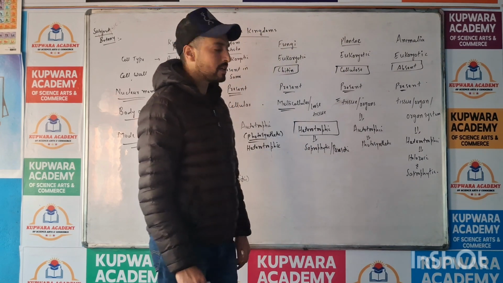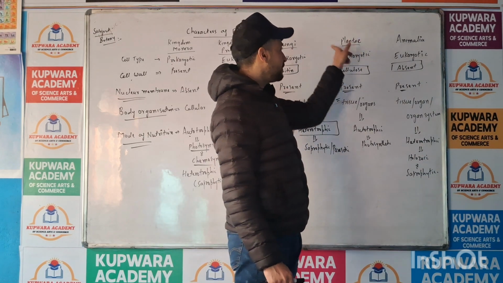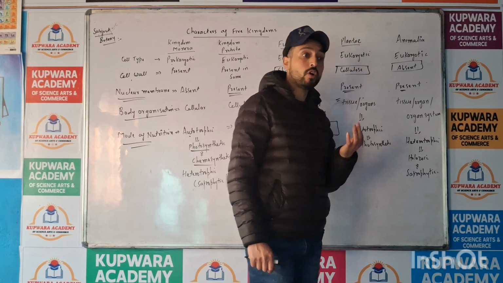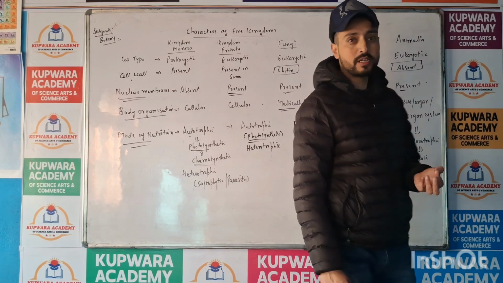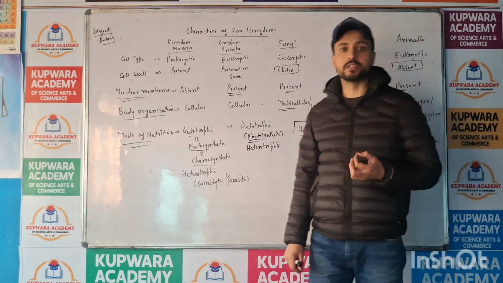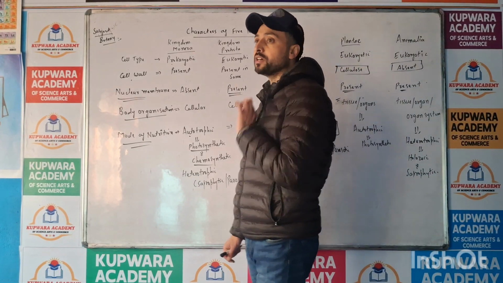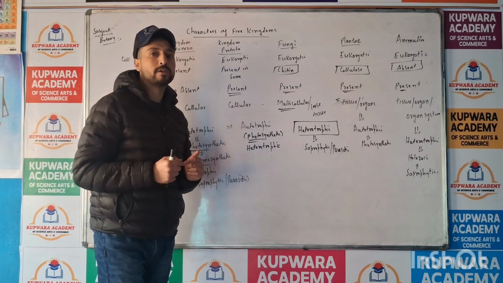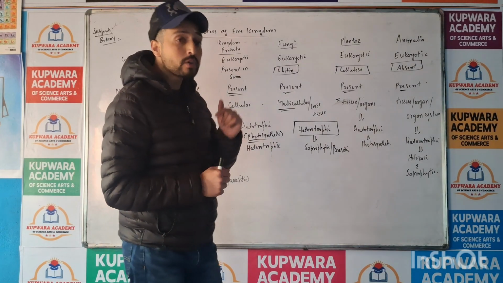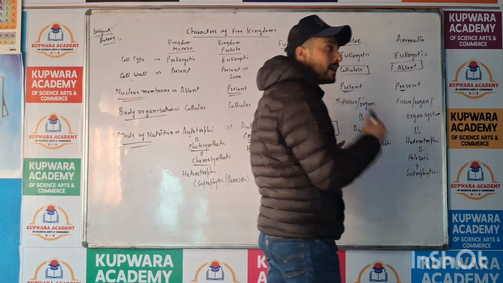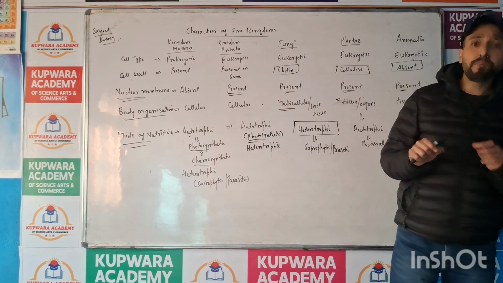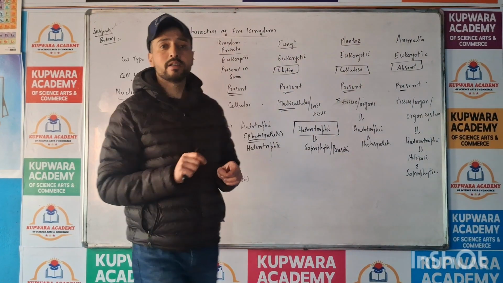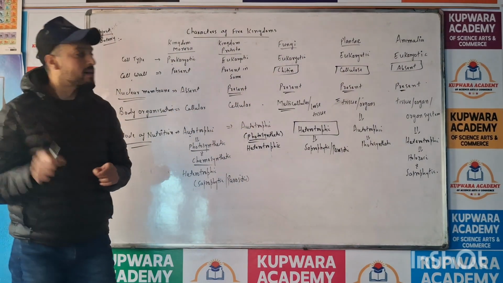So heterotrophic mode of nutrition is divided into two categories, saprophytic as well as parasitic. Now when we talk about Plantae, we know plants are autotrophs, we call plants as producers, we call plants as transducers, we call plants as converters. Plants are able to synthesize their own food. Plants are able to convert the light energy into chemical energy. So for this reason, plants have been considered as converters and transducers.